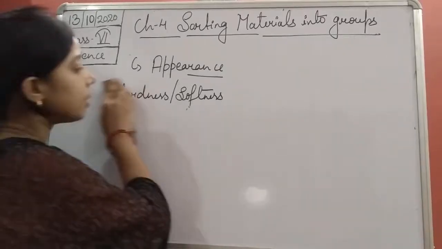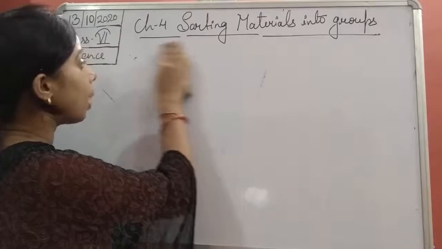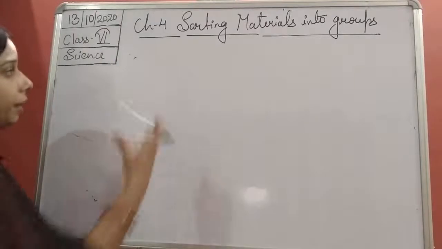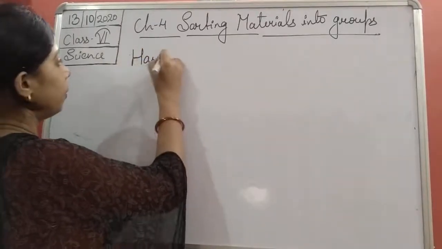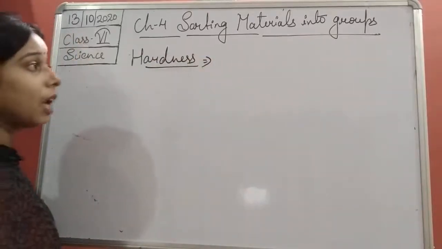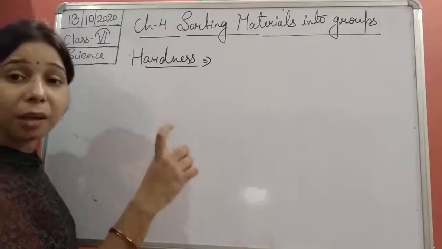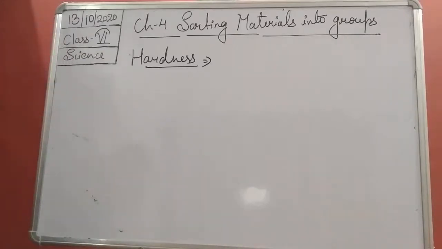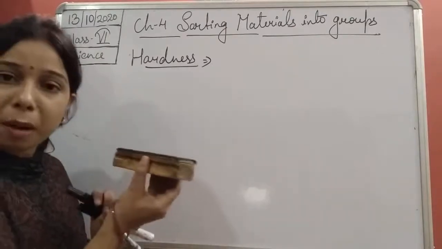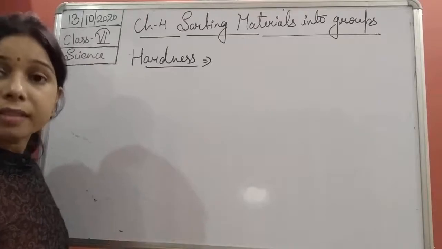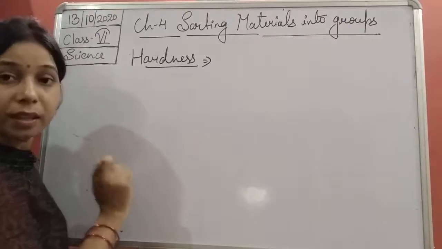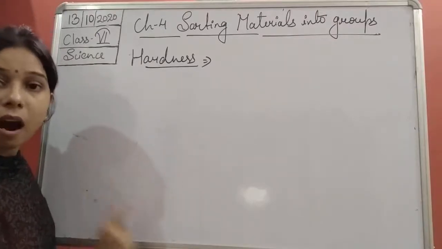If we talk about the second one, students, the second one is all about hardness and softness. There are materials which are actually hard. Hard means it cannot be compressed easily. You see, students, this is a duster. Is it possible to compress it? No. It indicates that it is hard in nature. It means this material is hard.